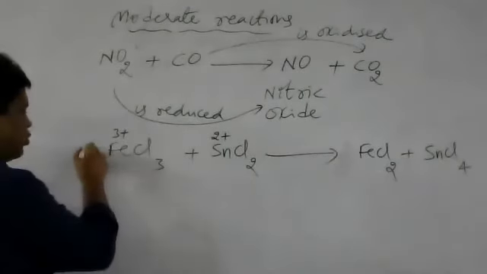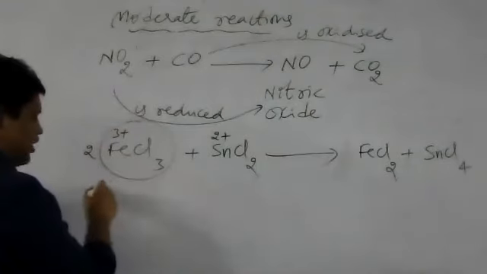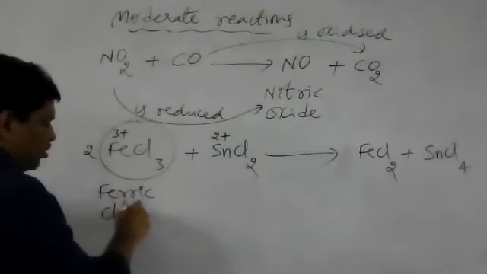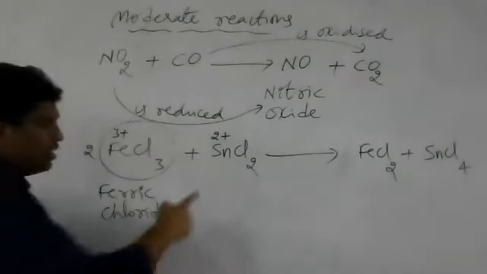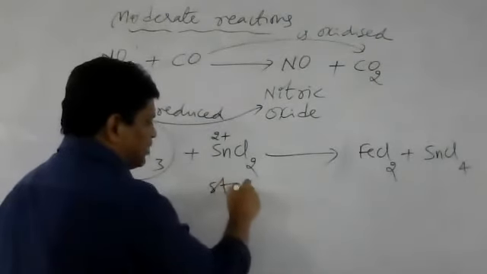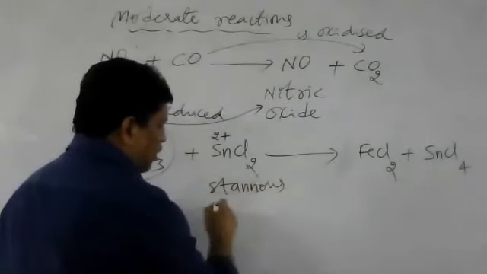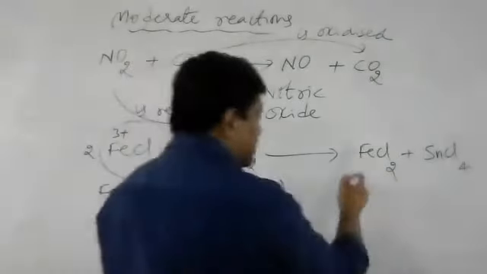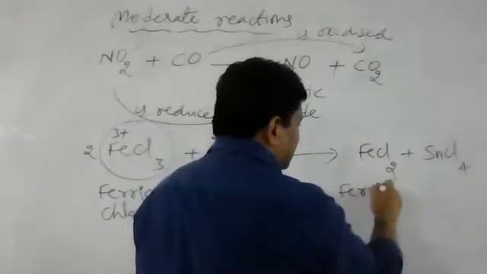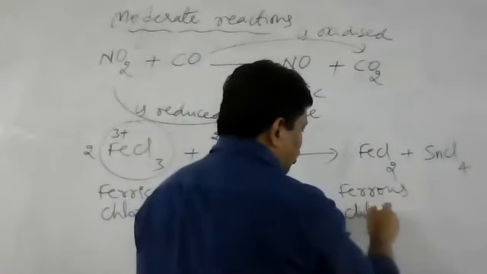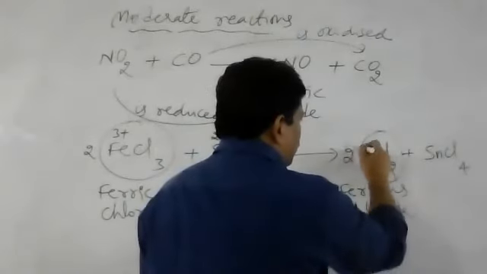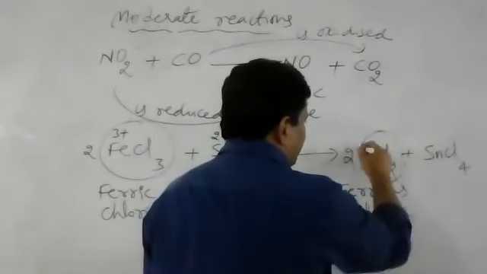Here, 2 moles of FeCl3, ferric chloride. This is stannous chloride. This one is ferrous chloride, and here also 2 moles of ferrous chloride.